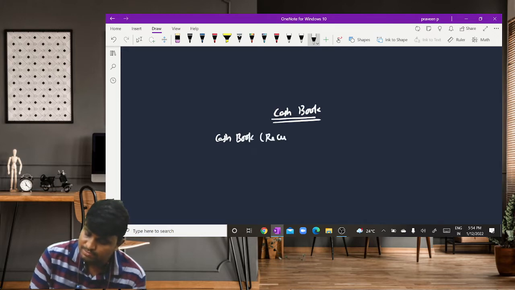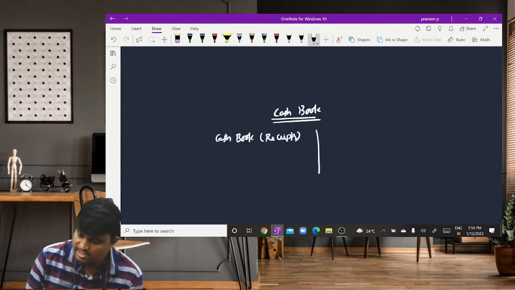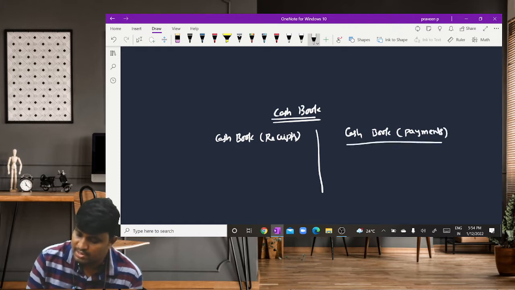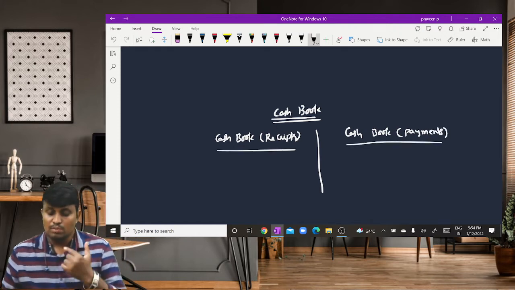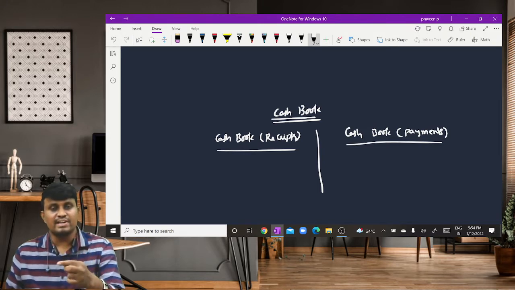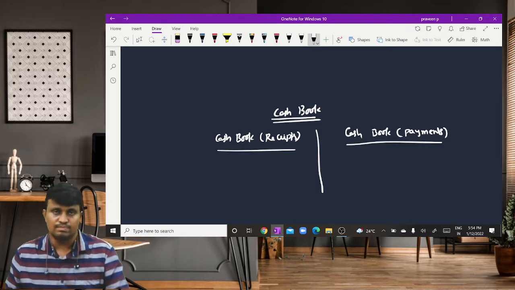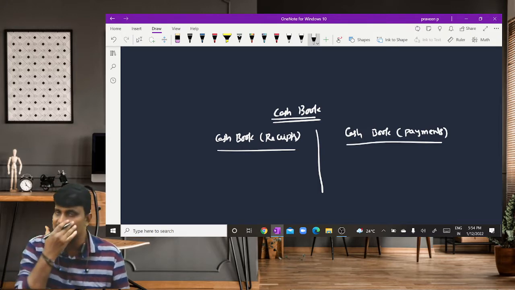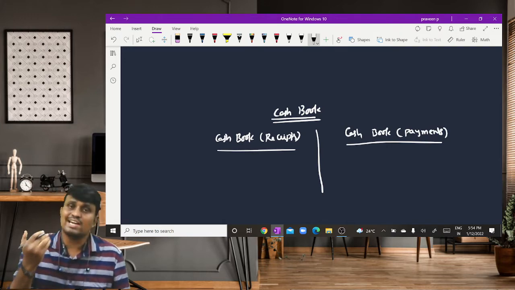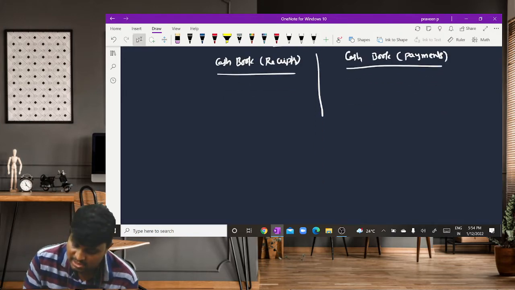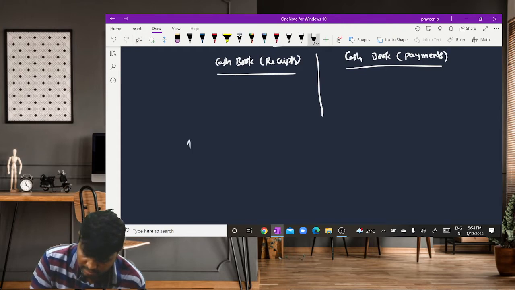cash book for receipts separately, cash book for payments separately. Both can be prepared in a single book, or in a single statement, or those can be prepared separately.